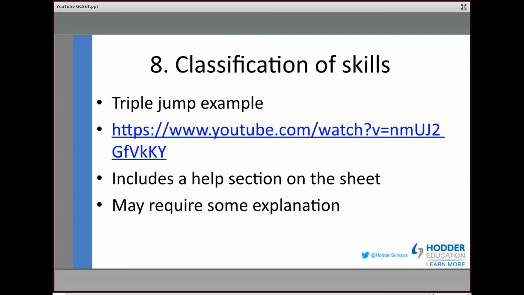This particular clip, 2 minutes 27 seconds, it shows Jonathan Edwards. It's, you know, certainly one of, if not the best triple jumper ever. And it does include a help section on the sheet. So we've given them on the sheet what basic and complex means, what open and closed means, what self-paced and externally paced means, and what gross and fine means. With the idea being it will help them to complete the sheet. And this particular sheet focuses entirely on the concept of triple jump.